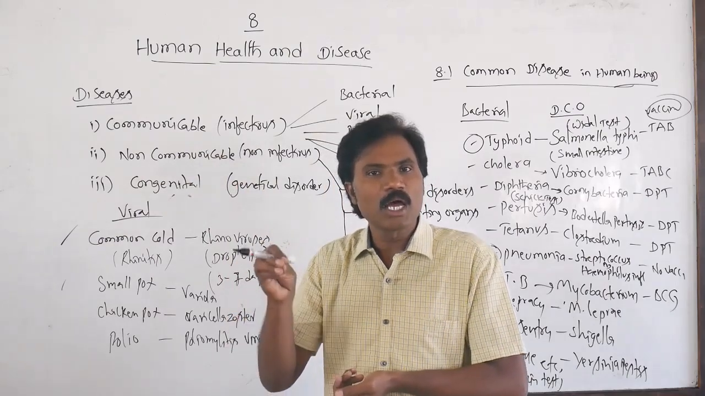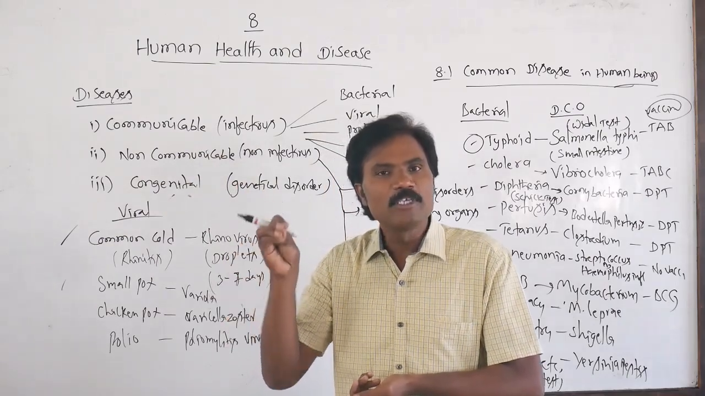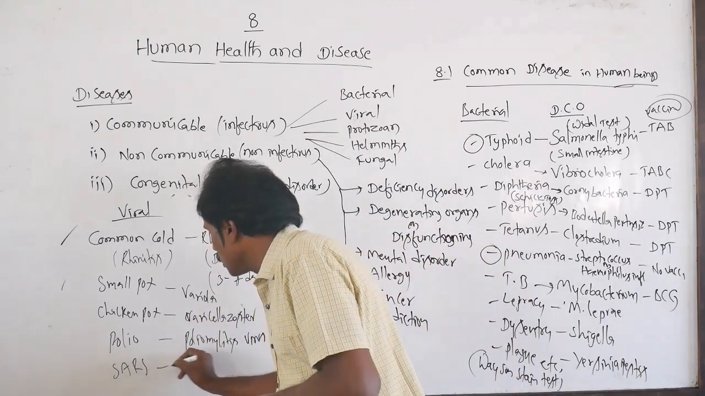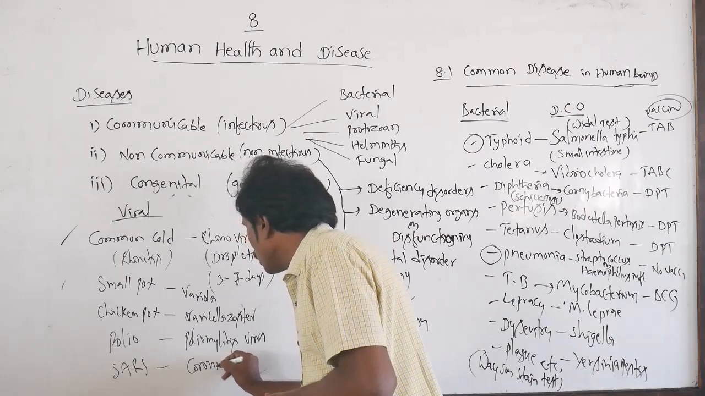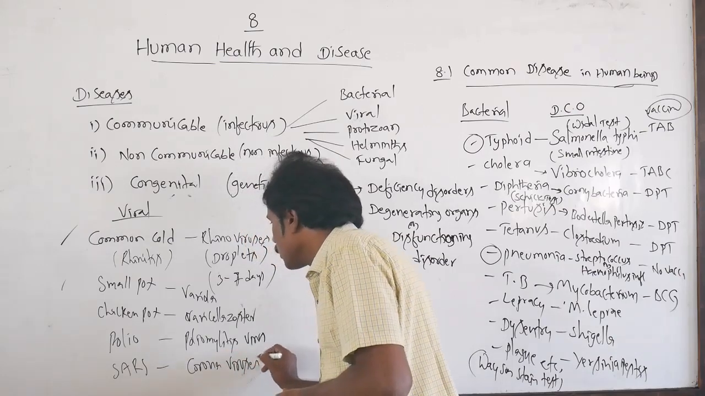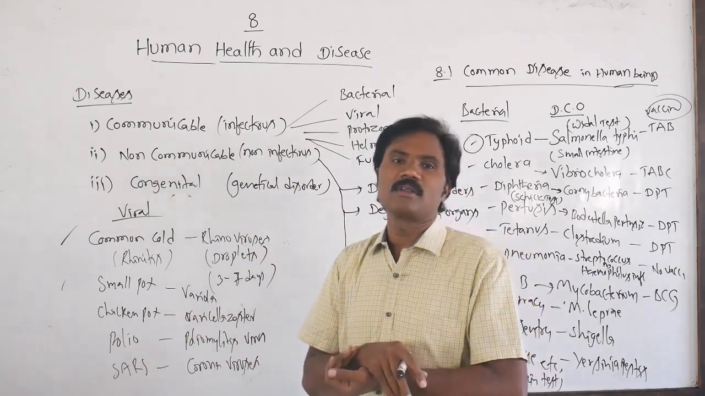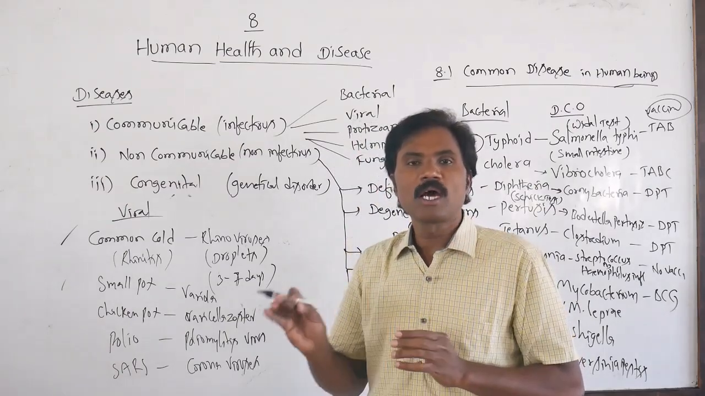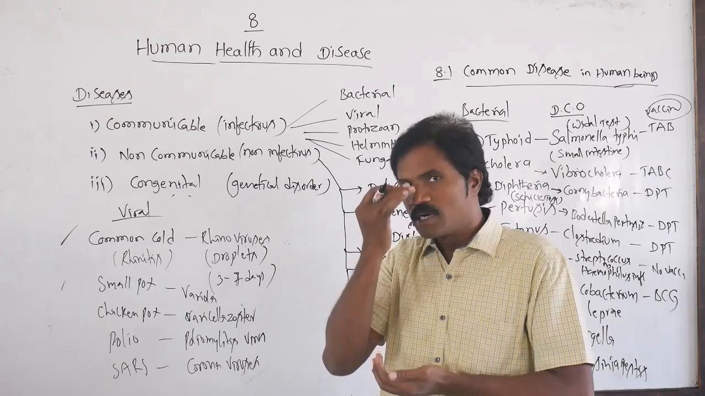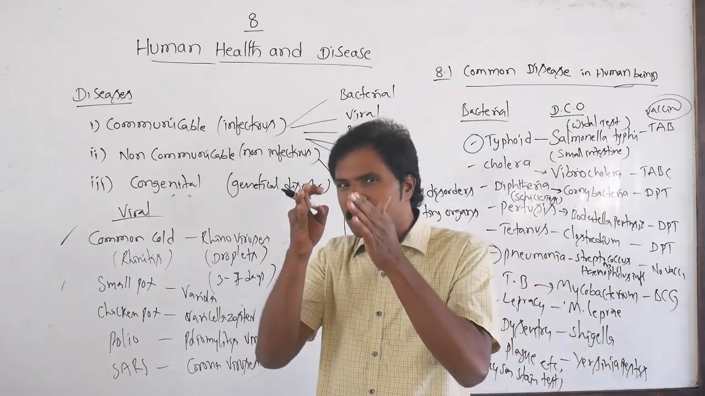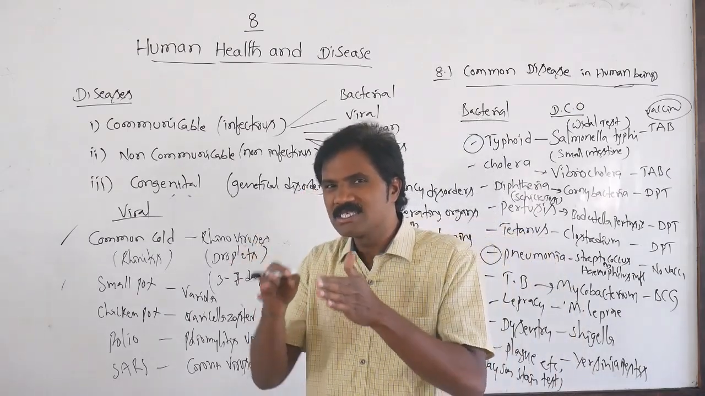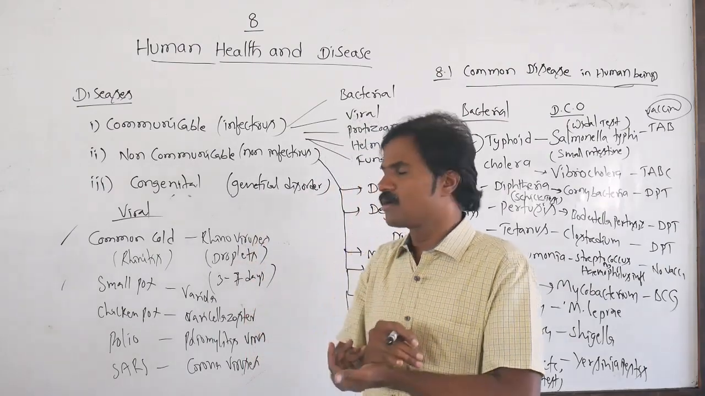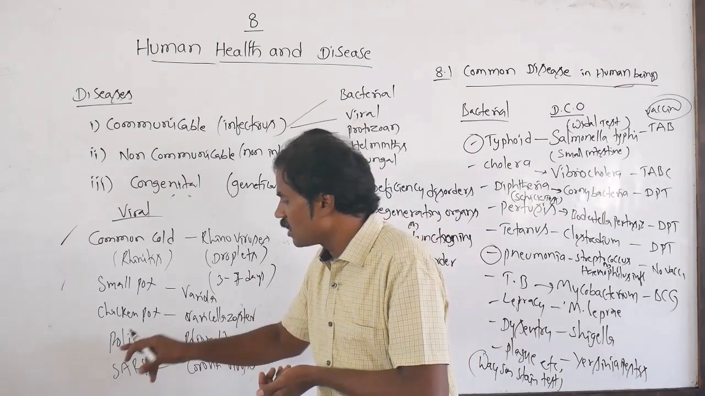SARS, severe acute respiratory syndrome. Which viruses commonly cause SARS? Coronaviruses normally cause SARS. That means severe acute respiratory syndrome. Normally it infects the respiratory system, especially the bronchi, bronchioles and the lungs, in those specific areas. It is very difficult to breathe. Corona group of viruses normally.